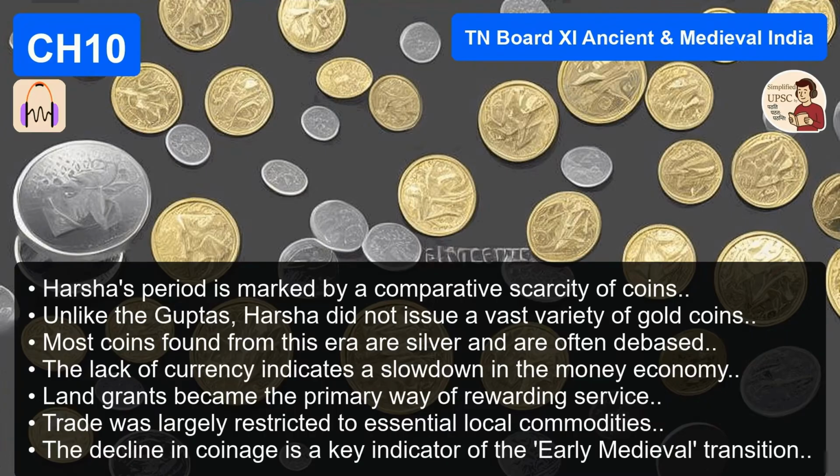But later in his life, largely under the influence of his sister Rajayasri, who was a devout Buddhist, and of course Xuanzang, he converted to Mahayana Buddhism. And did that change his state policies? It did. He became a major patron. He prohibited the slaughter of animals for food across his empire. He built thousands of stupas and viharas and rest houses for pilgrims. But he didn't just pray quietly. He held these massive, spectacular religious assemblies.